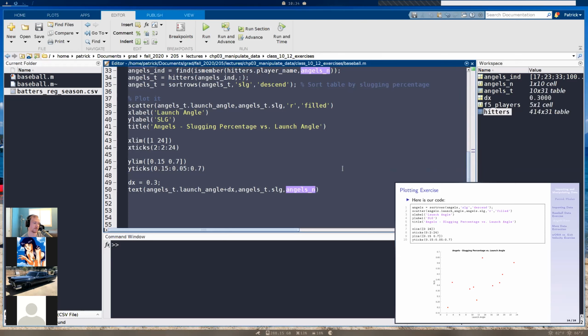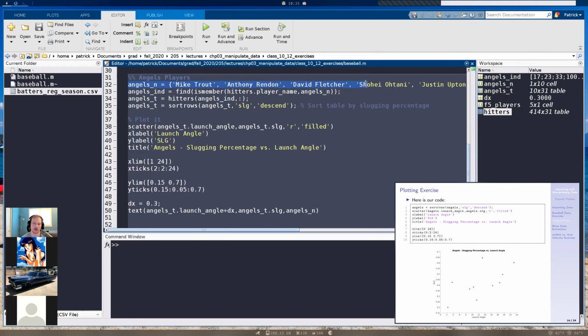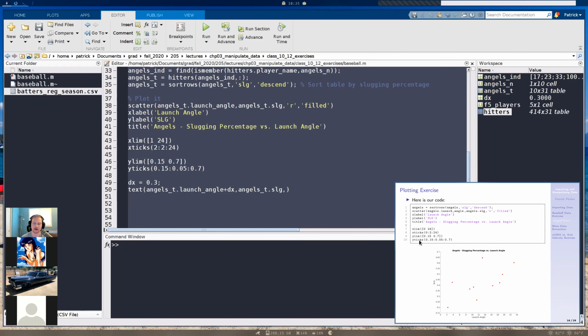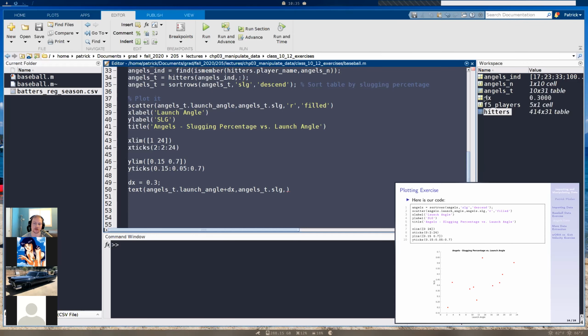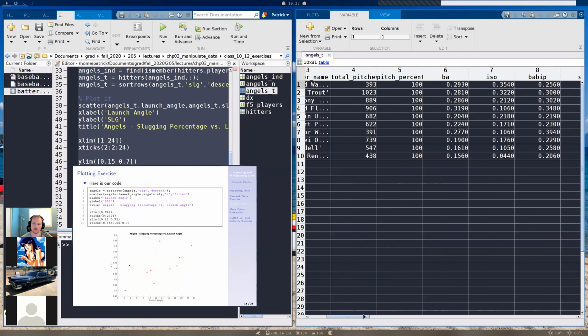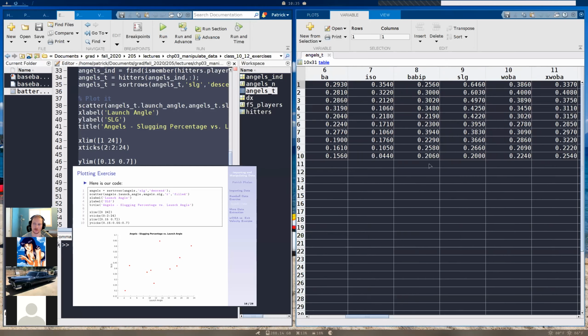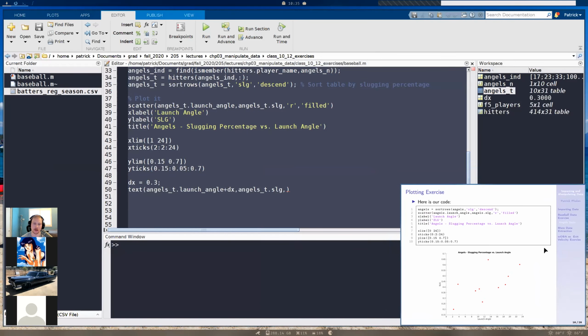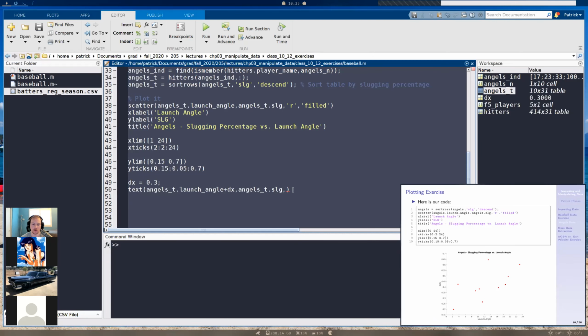I did this before. So this right here, for this last argument, I put angels underscore n. And what that's doing, it's accessing the string array here, but this is just something that we defined ourselves. So what I have to do is actually use array addressing. I have to use the updated values for how we sorted our table. So if I go to angels underscore t, and I go by slugging percentage, then we see right here, that should be top 3: Jared Walsh, Mike Trout, Anthony Rendon. Jared Walsh just going ham in, I think, September. Okay, so we got to change that.